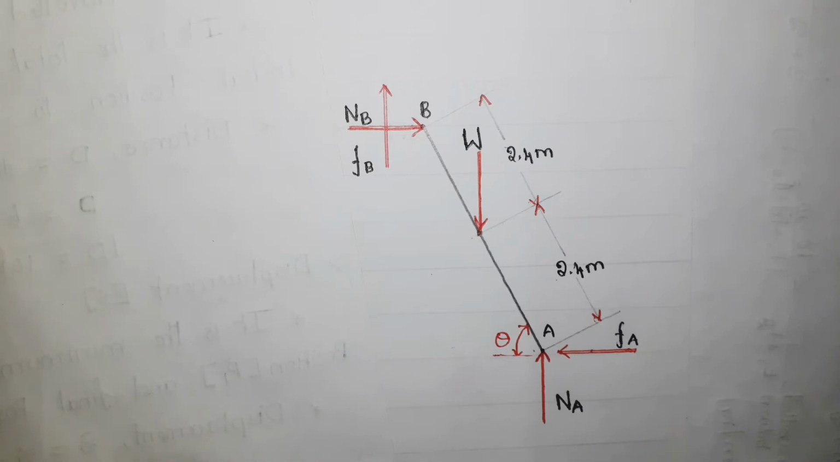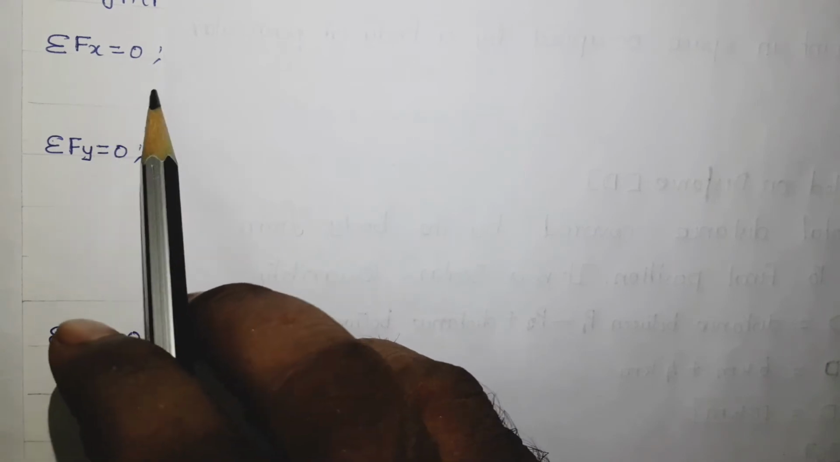Now you have to understand a very important thing. We will consider this ladder as a rigid body. When you consider this ladder as a rigid body, you can use three equilibrium equations. One is summation of all x components is 0. Second one is summation of all y components is 0. Third one is the summation of moment about any point is 0.